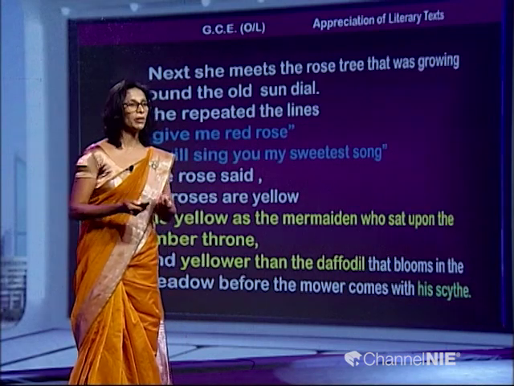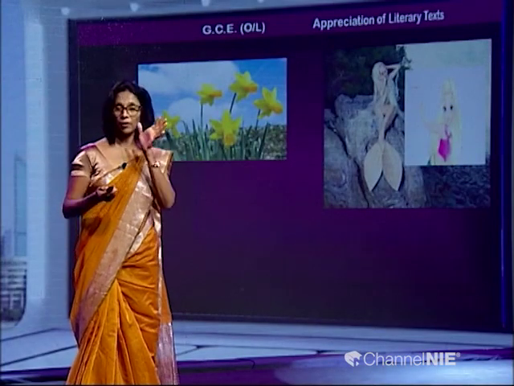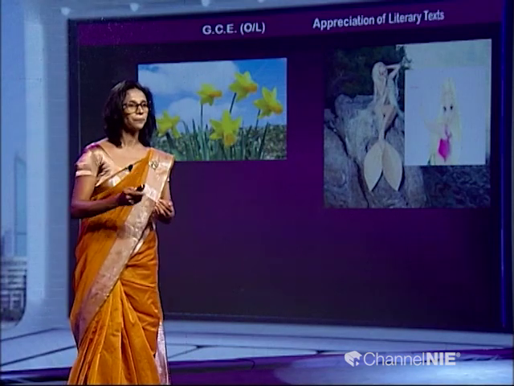Fine. Then we will move on to the next one, and I have shown you two pictures to give you that brighter than the daffodils. I have shown you the picture of daffodil flowers, and at the same time a mermaid, right. So, with yellow hair and a mermaid sitting on an amber throne, a yellow colored throne, right. So, her beauty is given there in the story to show that the color of the yellow rose is yellower than all these things, fine.